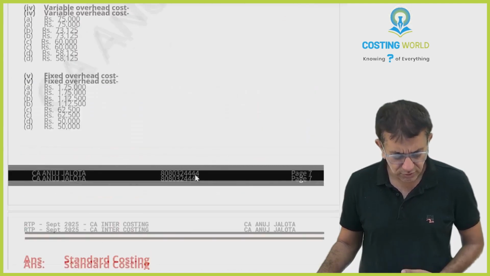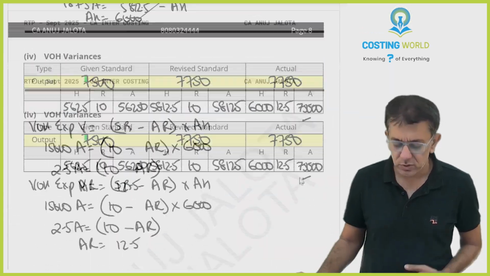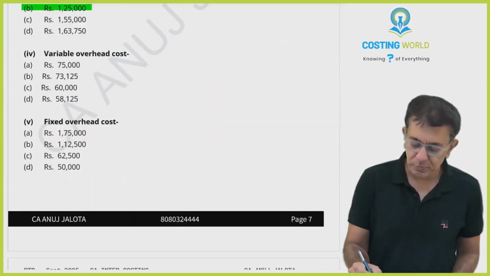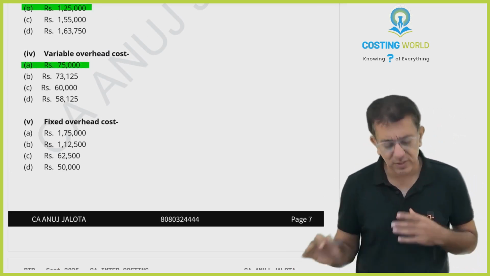What have they asked you for variable overheads? Actual variable overhead cost, that is 75,000. So this should be your answer. This is easy stuff. Actually, except material, everything is simple.